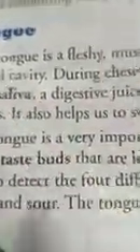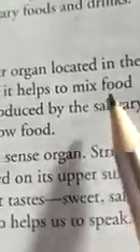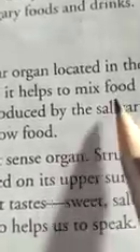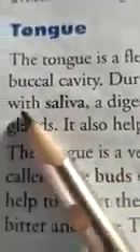During chewing, it helps to mix food. Dear students, it helps in mixing saliva with the food. It helps in pushing and swallowing the food into the food pipe. It also helps to digest the food with the saliva.